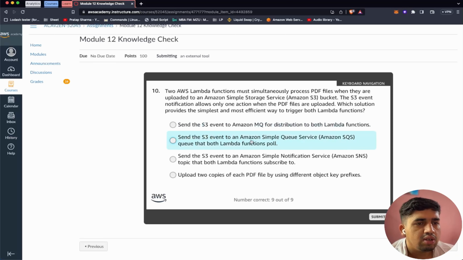Send the S3 event to an Amazon SQS queue that both Lambda functions pull from. Send the S3 event to an Amazon SNS topic that both Lambda functions subscribe to. Upload 2 copies of each PDF file by using different object key prefixes. So the correct answer here should be send the S3 event to an Amazon Simple Notification Service topic that both Lambda functions subscribe to.